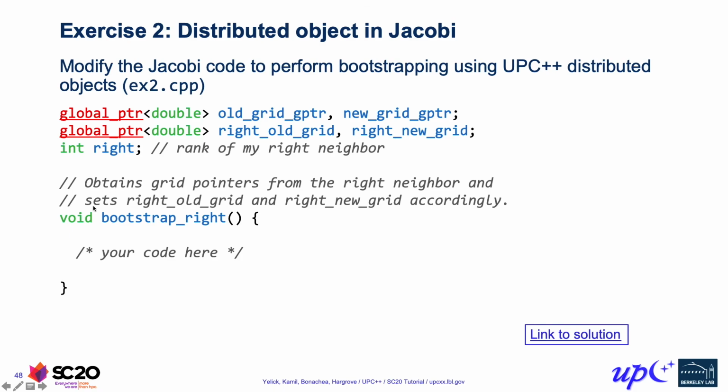We'd like you to implement the bootstrapping of the right-hand neighbor, so obtaining the grid pointers corresponding to the right neighbor of each process. Essentially, you should construct a distributed object, have each process put its local representative, meaning the global pointers corresponding to its own grids, inside of that distributed object, and then have each process do a fetch to obtain the global pointers of the right neighbor.